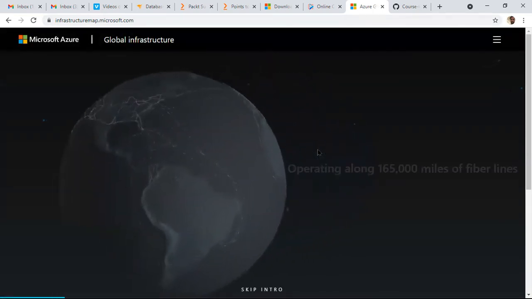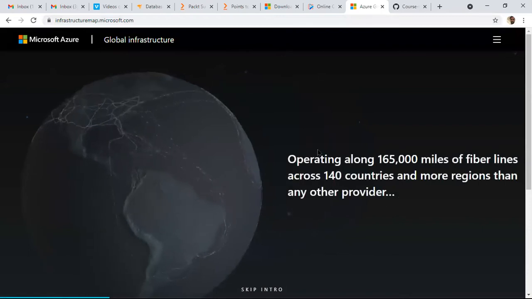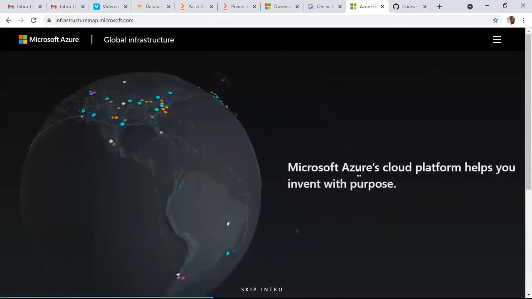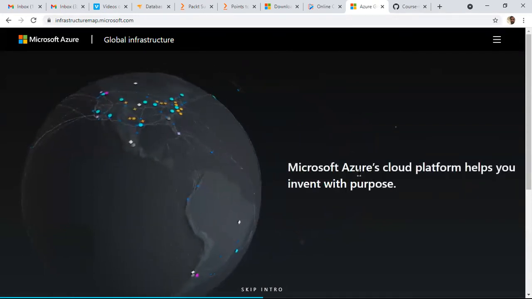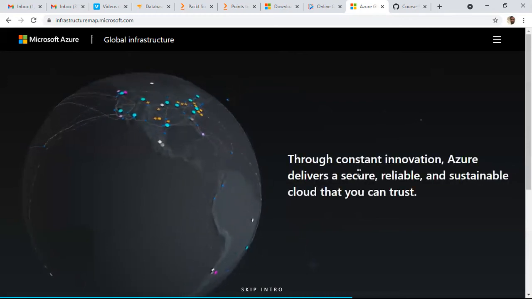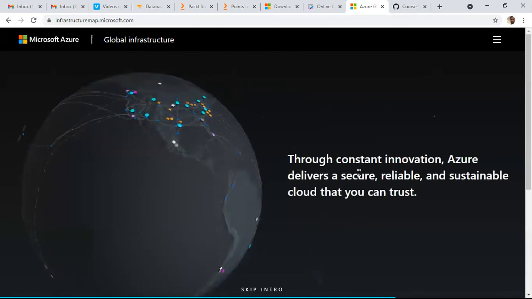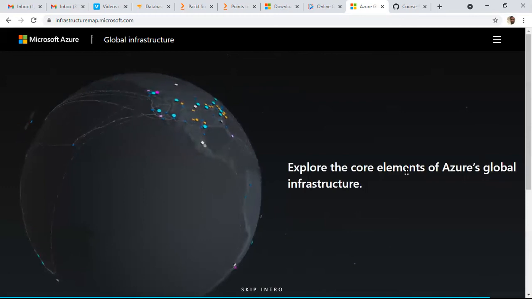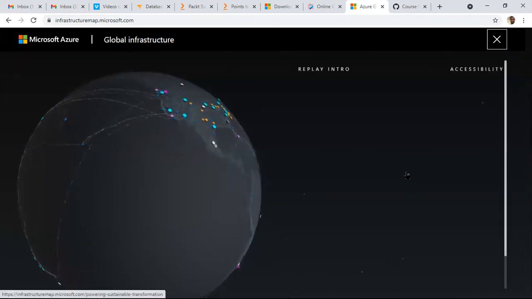Under each region, we have almost all 140 countries. So in every region, remember, we have data centers. Okay, in every region we have data centers globally.